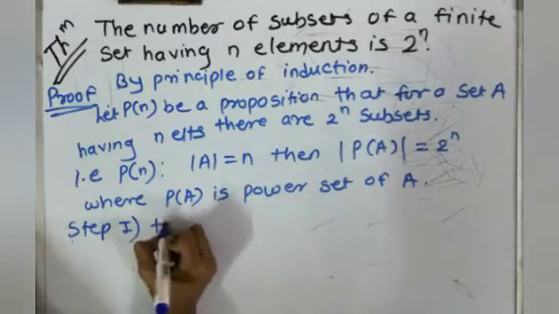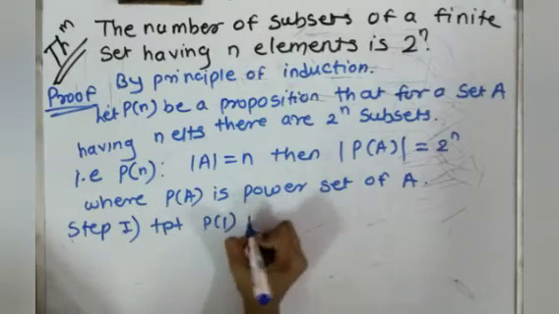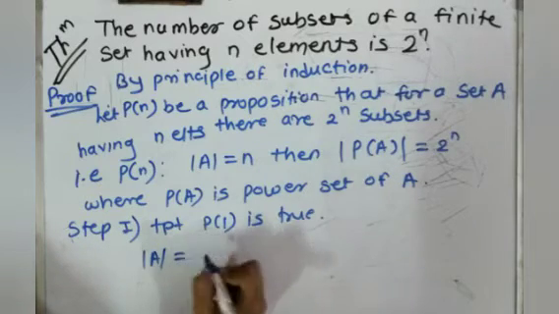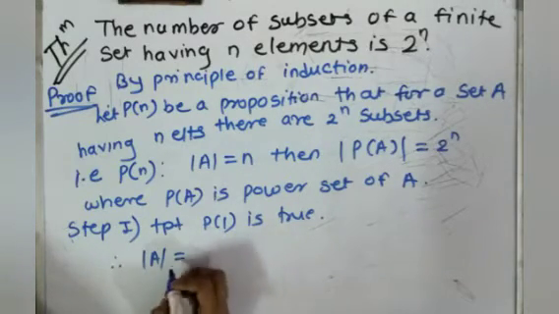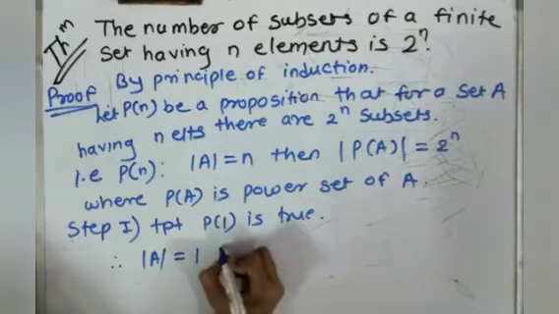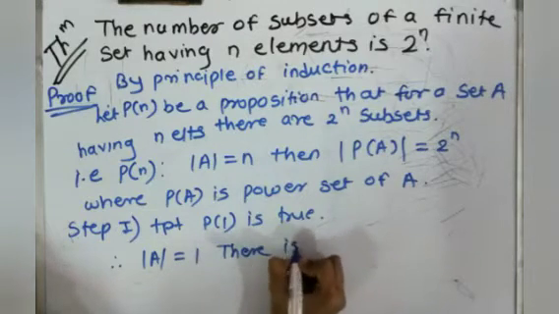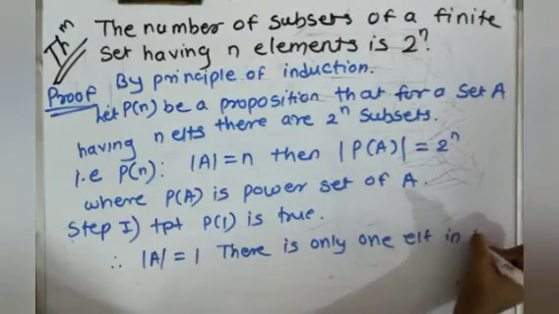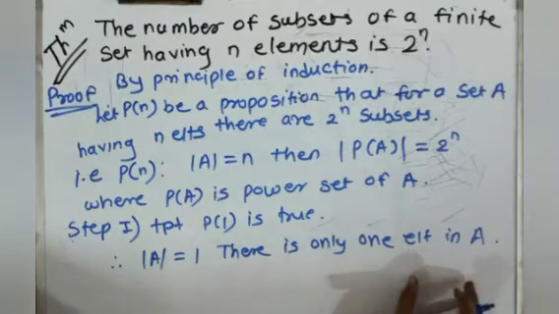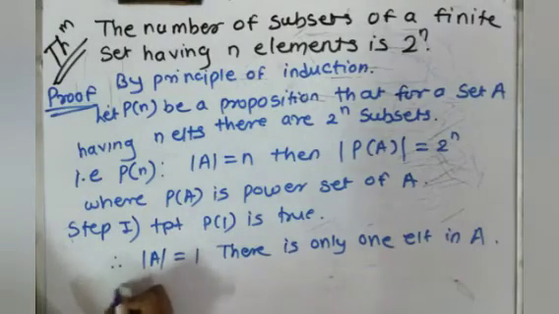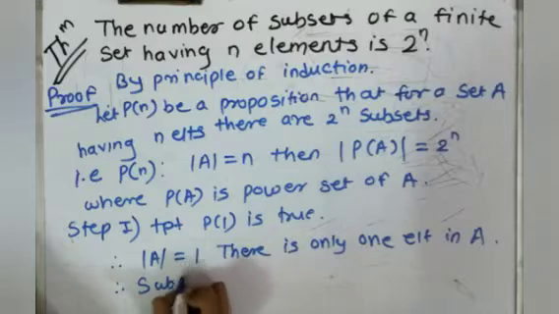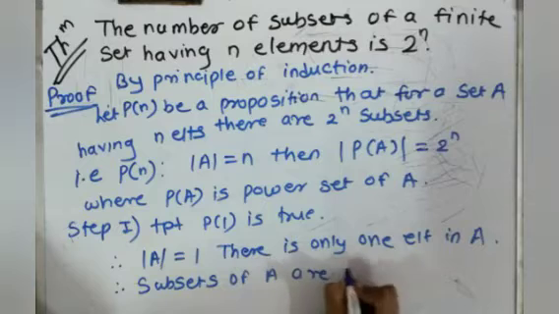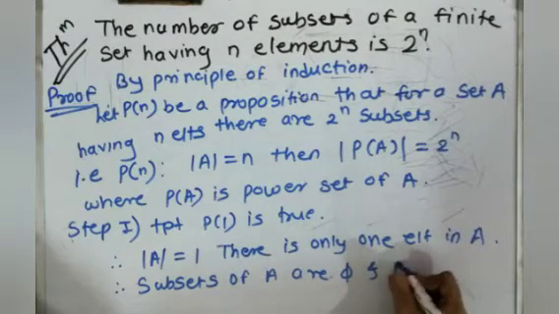Right? Now step number 1. We will prove P of 1 is true. For this, the cardinality of A is 1. Now there is only one element in A. So what are the subsets of A? The empty set and A itself.